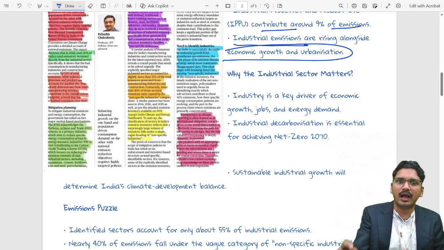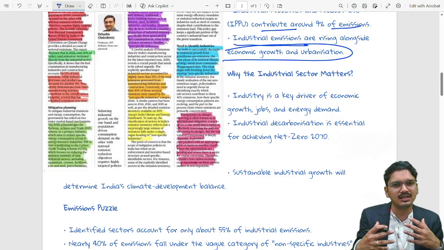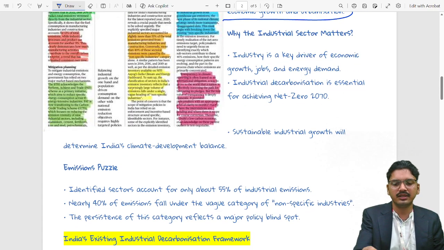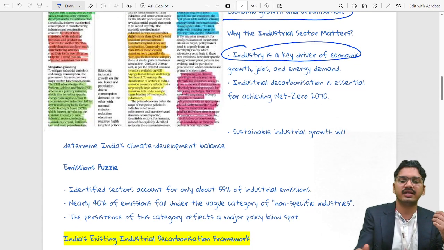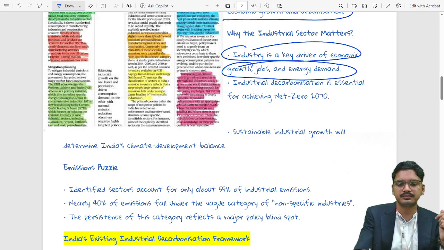Now, among this 20% in the industrial sector, which industries contribute the maximum to this greenhouse gas emission? We see industry is the key driver of growth, jobs and energy demand, giving a fair idea about why the industrial sector matters.